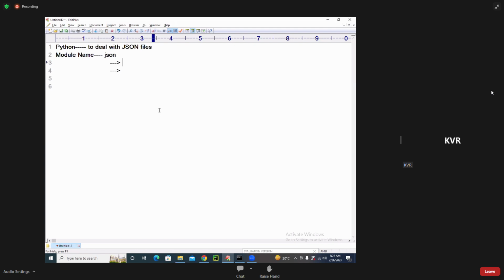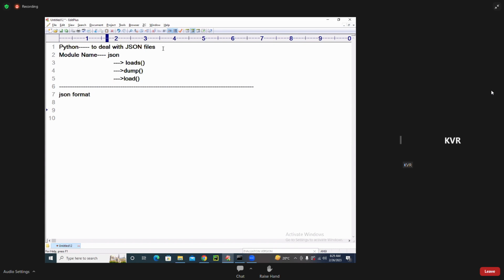Number one function is load, loads. Next function is dump, dumps. What is this loads? What is this dump? What is this load? I will explain. First of all, what is a JSON file? How is the JSON file structured? Let me go one by one now. How do you create a JSON format? Now I am writing the JSON format.